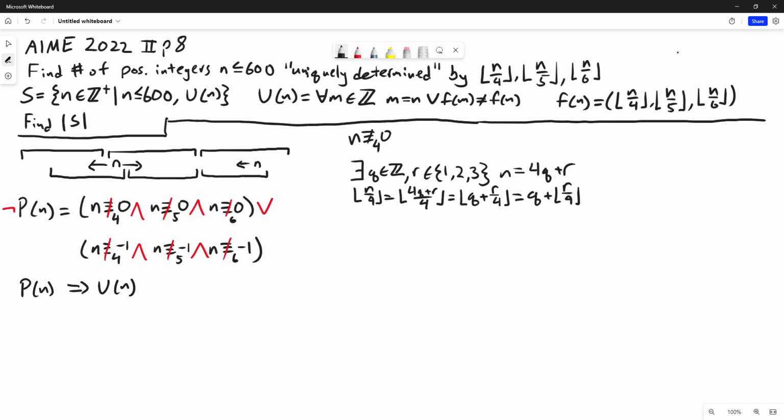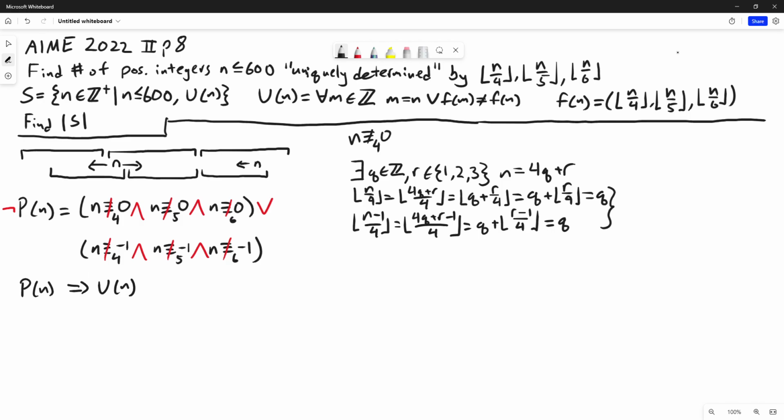In any case, its floor is 0, so this equals q. And now let's look at the floor of (n minus 1) over 4. This equals the floor of (4q plus r minus 1) over 4, and this equals q plus the floor of (r minus 1) over 4. And (r minus 1) over 4 will be 0, 1/4, or 2/4, and in any case, its floor will be 0, so this equals q.